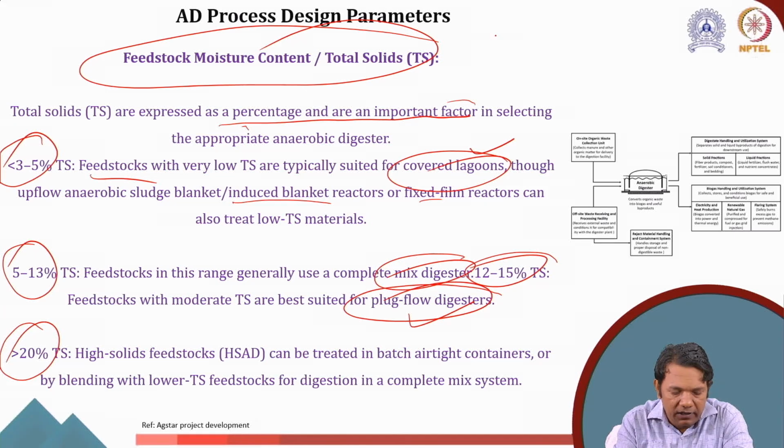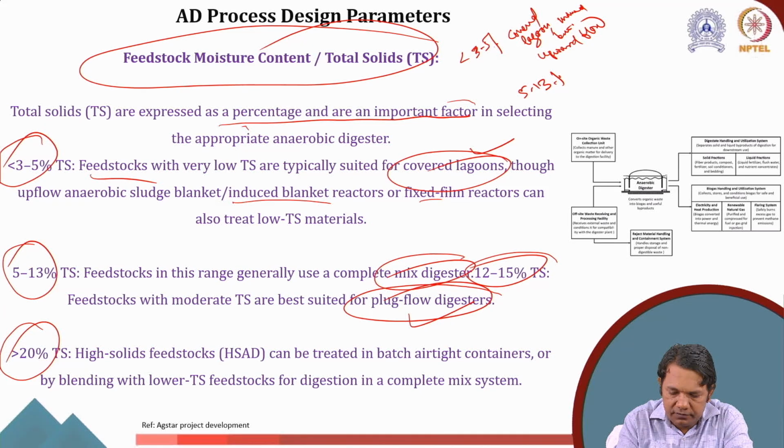So I can say that if I have less than 3 to 5%, covered lagoon, or you can also use induced blanket or upward flow. If you have 5 to 13% total solid, I am talking about the biomass content, mixed digester. If 12 to 15%, plug flow digester.